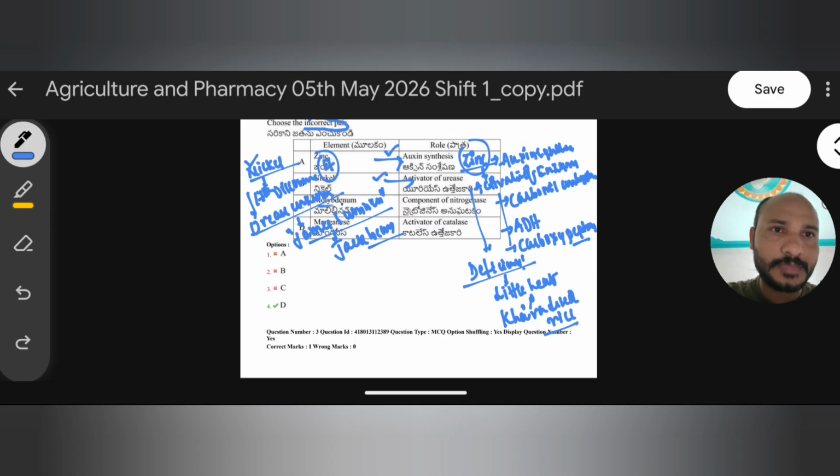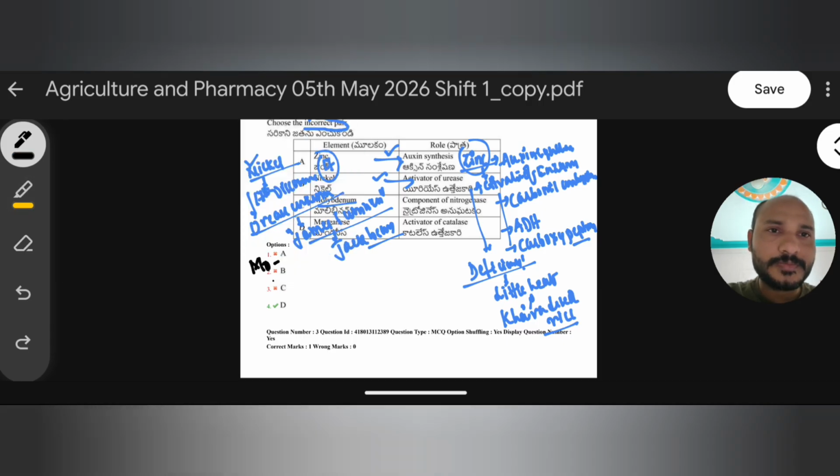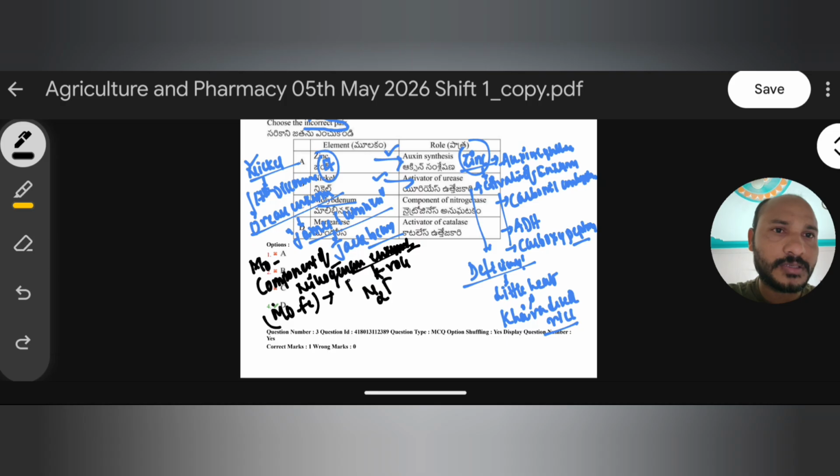Now coming to molybdenum. Molybdenum is a component of nitrogenase enzyme. This nitrogenase enzyme plays an important role during the nitrogen fixation process. Along with molybdenum, iron is also there. Both molybdenum and iron are components of nitrogenase enzyme, which plays an important role in biological nitrogen fixation.